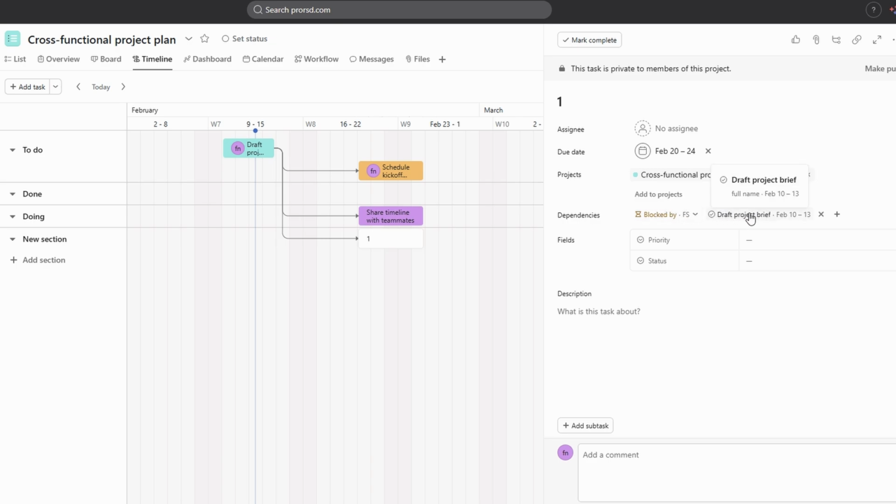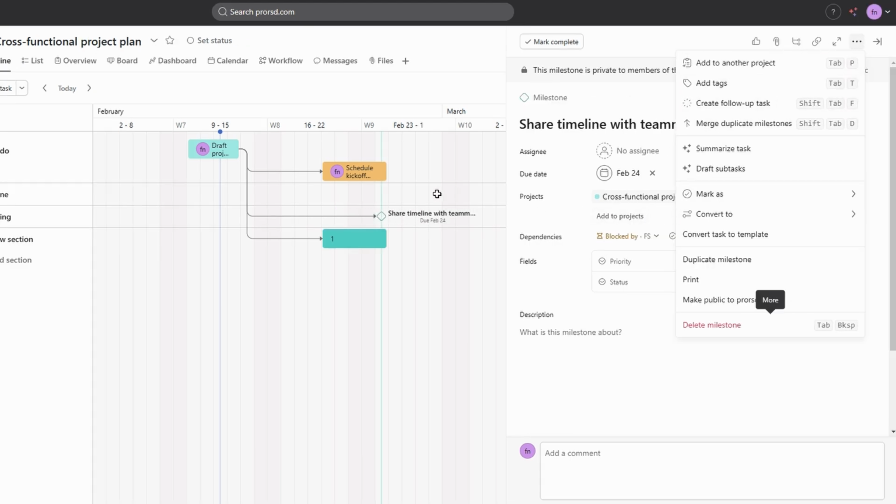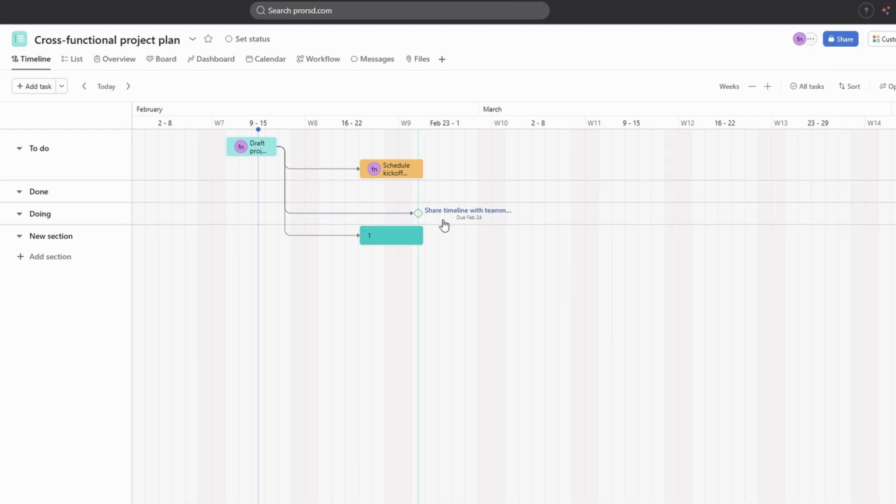You can add milestones to your timeline to mark significant points in your project schedule. Milestones are represented by diamond-shaped markers on the timeline. You can also add deadlines to your tasks. Deadlines are represented by vertical lines on the timeline. This helps you keep track of important deadlines and ensure that your project stays on track.